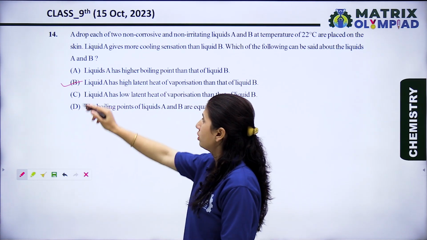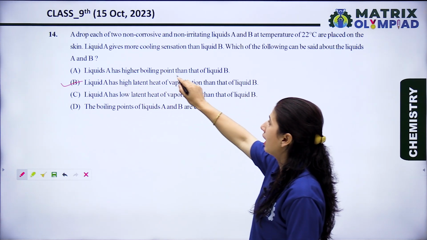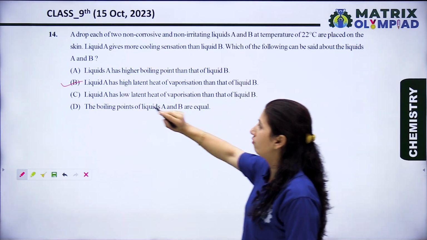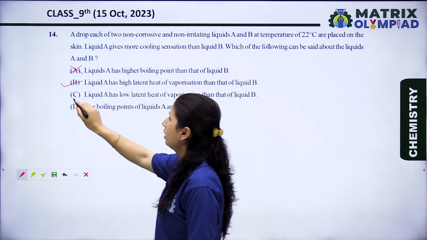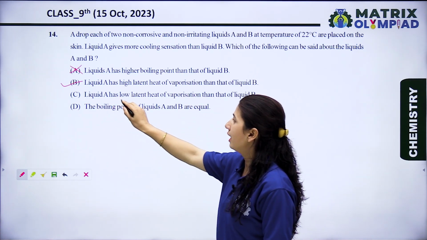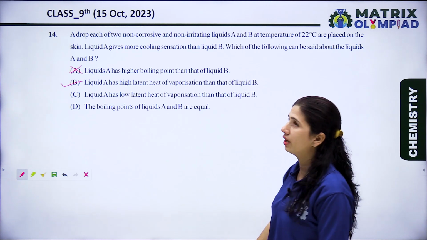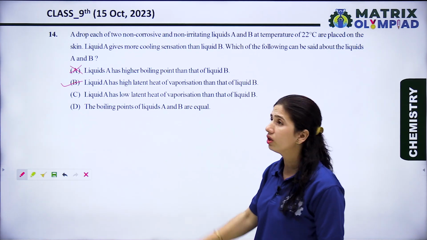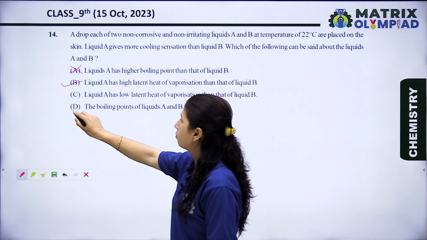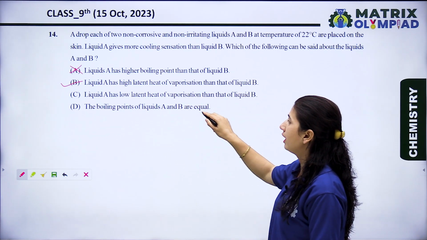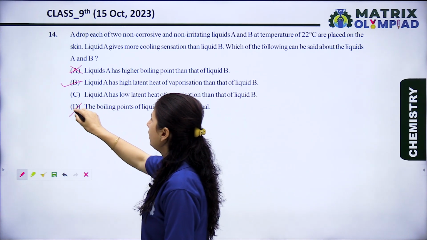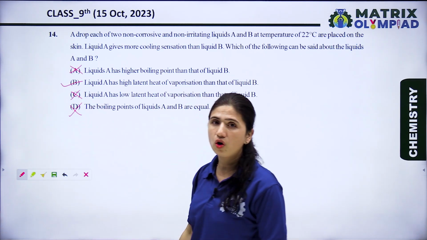Let's see option A. Liquid A has a higher boiling point than liquid B. No, it is a wrong option. Option C. Liquid A has a lower latent heat of vaporization than liquid B. It is also a wrong statement. Option D is the boiling points of liquid A and B are equal. So these A, C and D are wrong options.